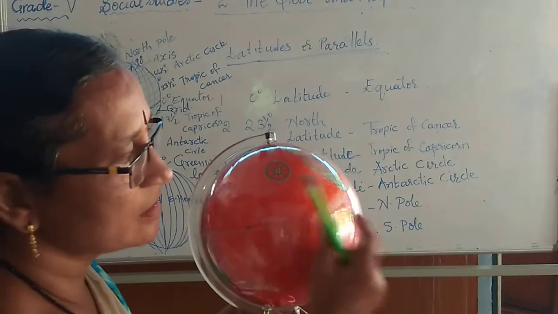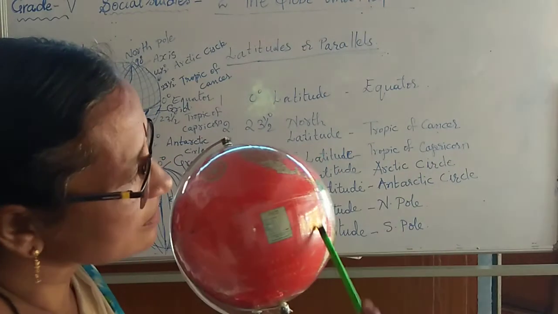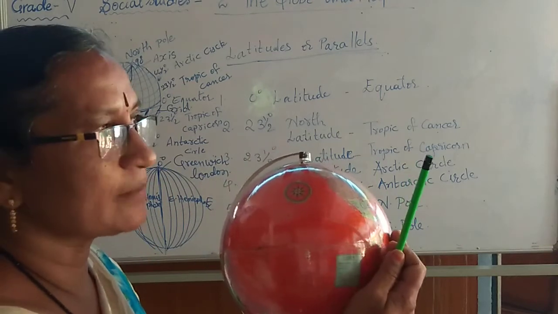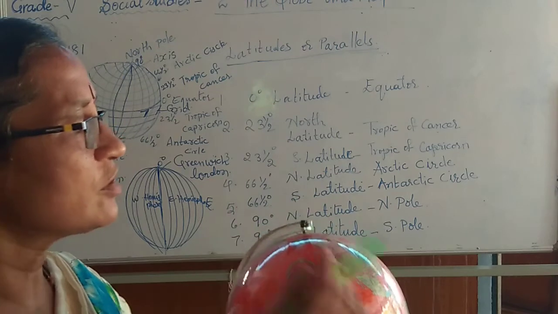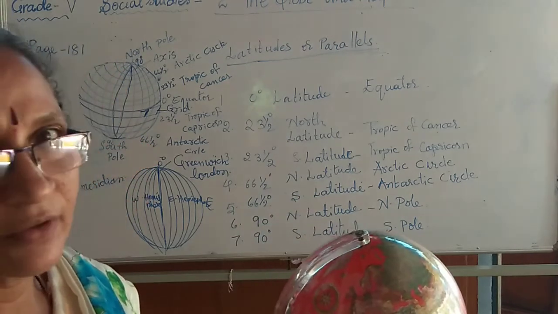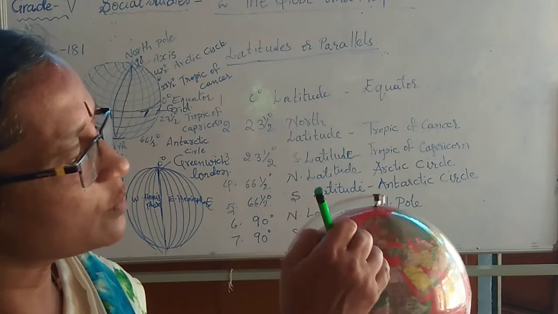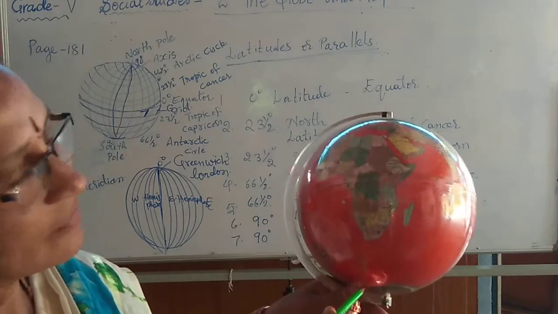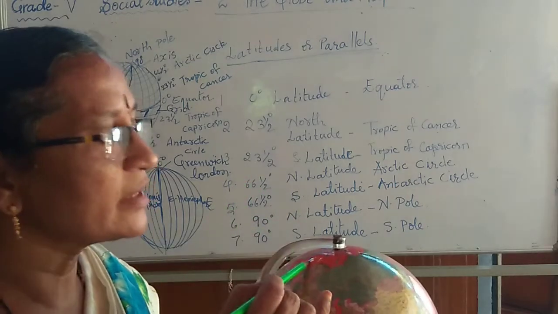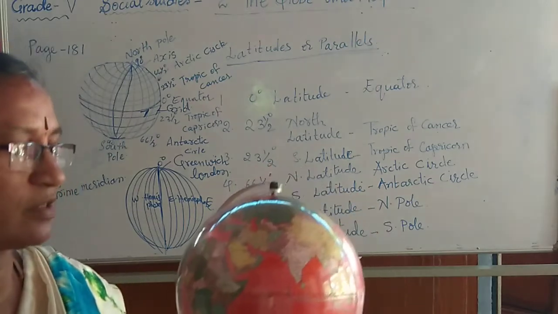Suppose this is the sun, now falling on these longitudes. Whatever places are on this longitude will all have the same time. So, the Greenwich longitude, see, this is in England. From London, the 0 degree longitude passes like this, right? That is why time is measured from 0 degree.